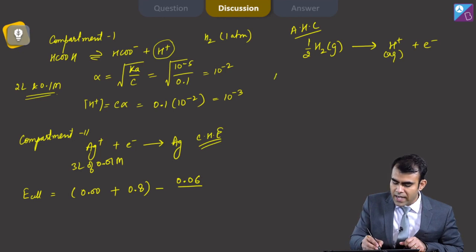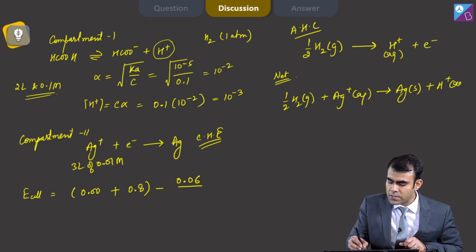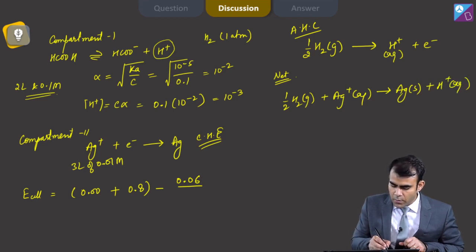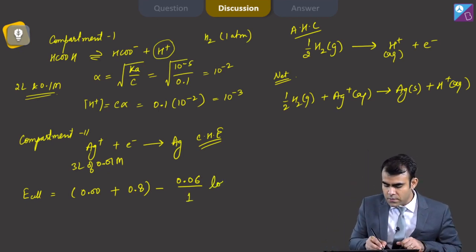And from this, the net equation is half H2 gaseous plus Ag plus aqueous gives Ag solid plus H plus aqueous. So I can write it as 0.06 divided by 1, that is the transfer of electrons, log concentration of H plus divided by pressure of H2 to the power half.